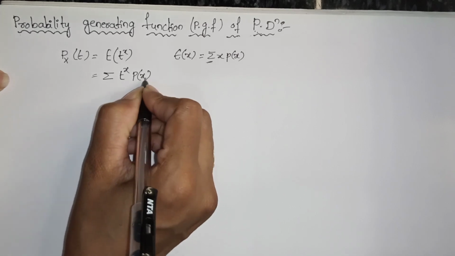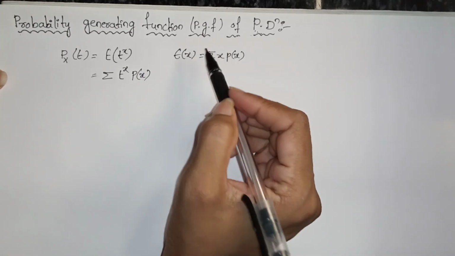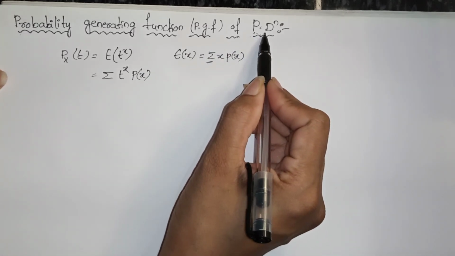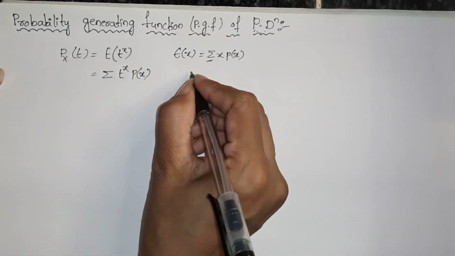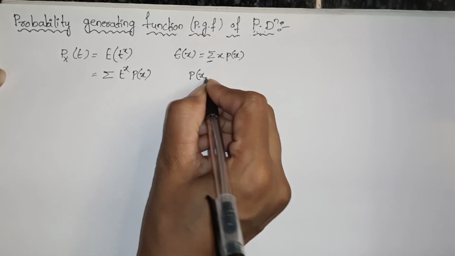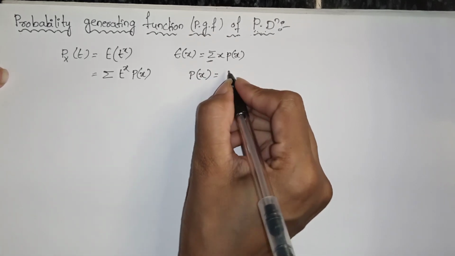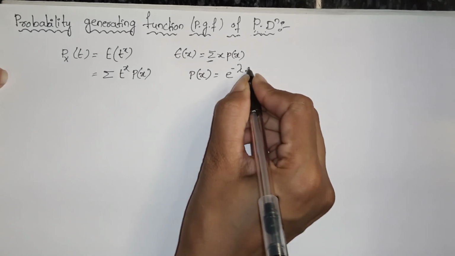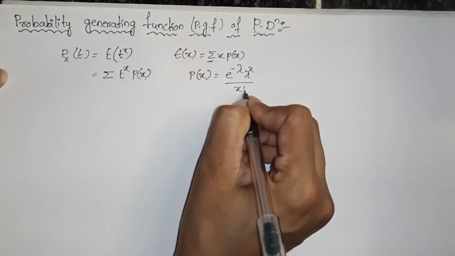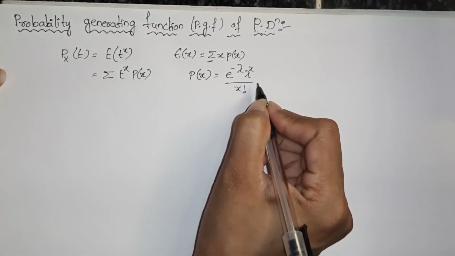P of x means what? The probability mass function, which we have to write. The Poisson distribution mass function is p of x equals e power minus lambda into lambda power x by x factorial, and its limits are from 0 to infinity.